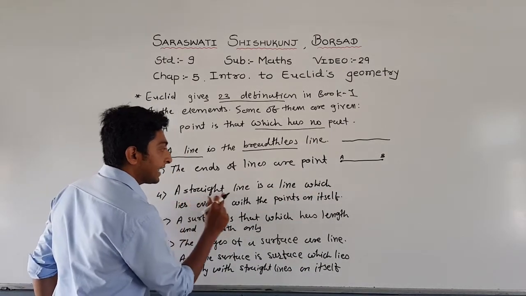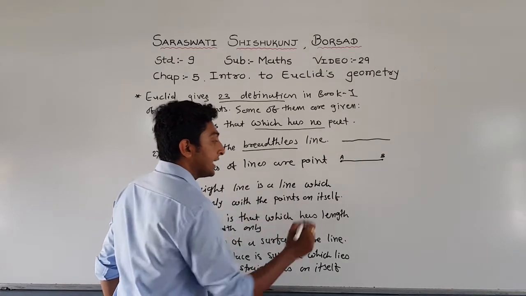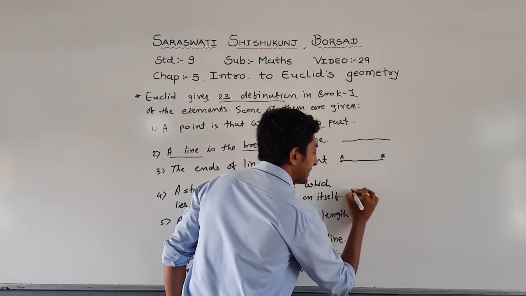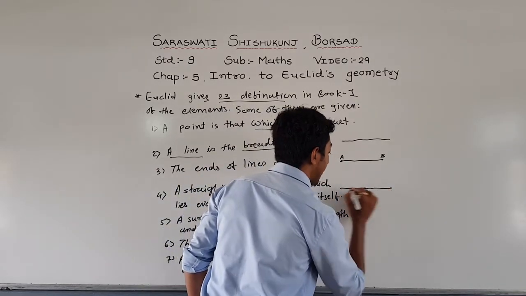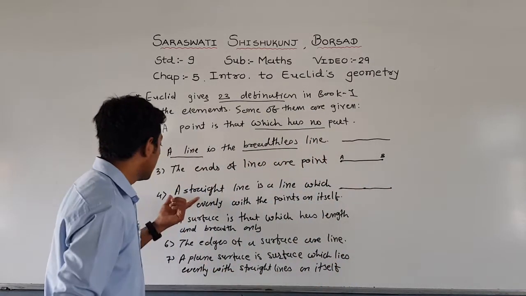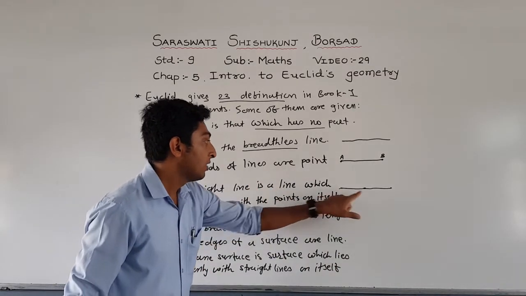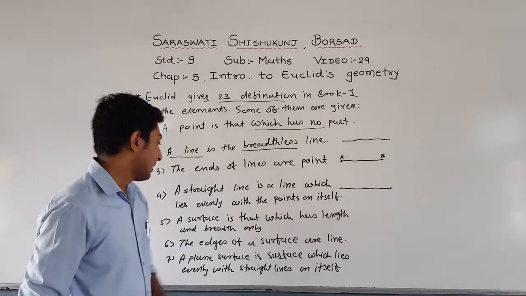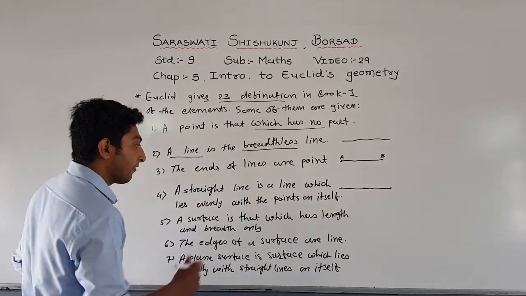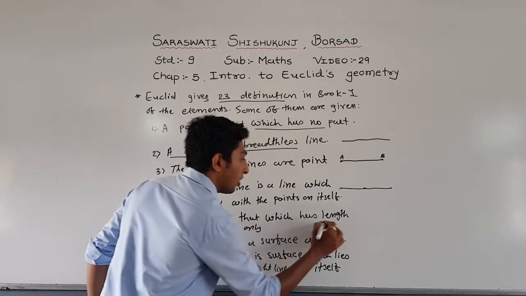Fourth one, a straight line is a line which lies evenly with the points on itself. For example, this is the point which is passing through the straight line. So this is called a straight line, a line which lies evenly with the points on itself. Number 5, a surface is that which has length and breadth only.